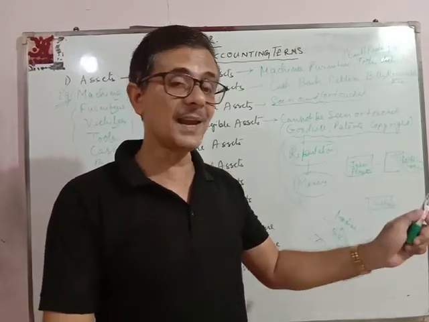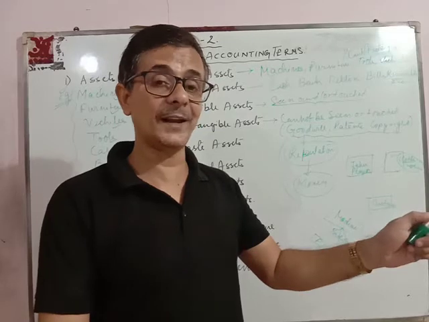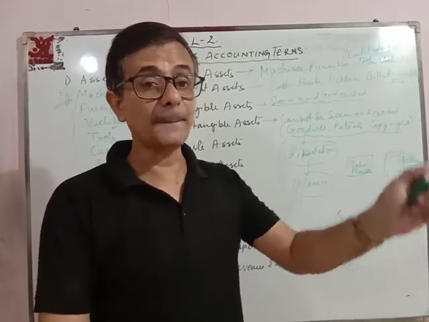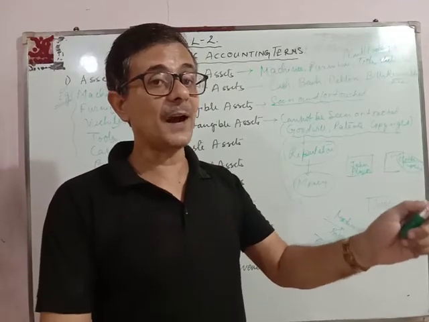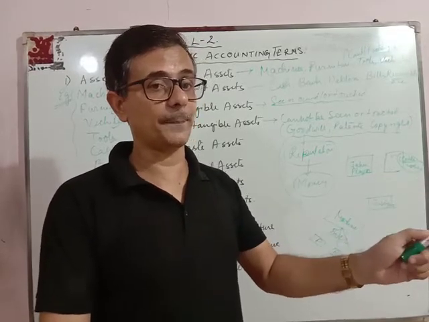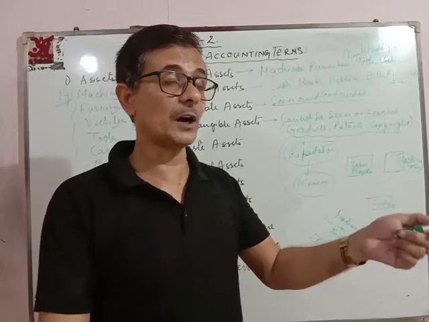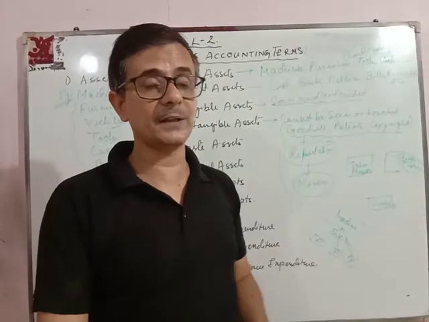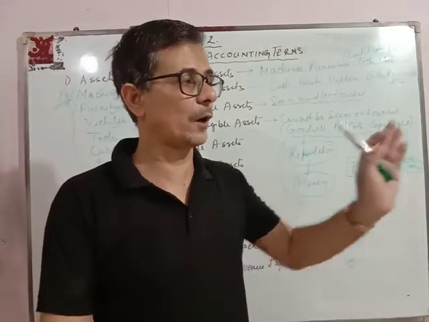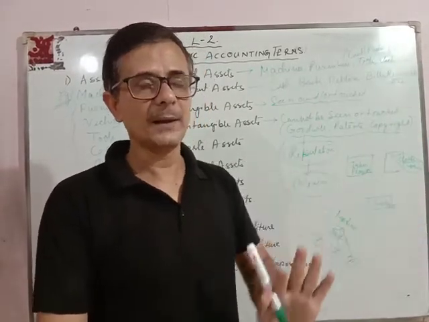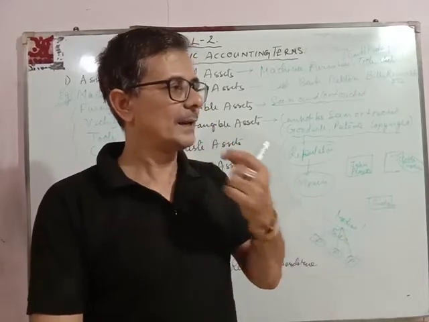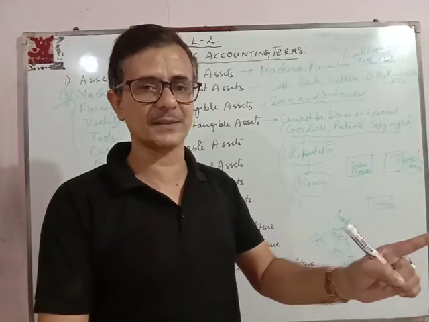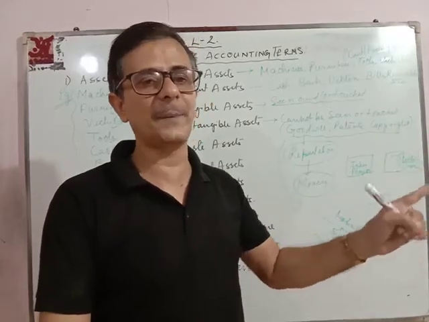Since company A spent a lot of money to find the compositions, whereas company B did not spend any money in research and development, and simply copied the chemicals and produced the medicines, obviously company A's medicine will be costlier than company B's medicine, and company A will be in loss.